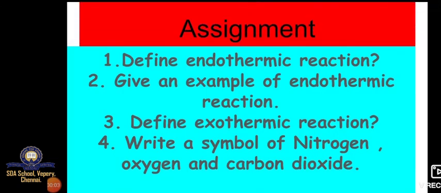Assignment for this class: define endothermic reaction. Give an example of an endothermic reaction. Define exothermic reaction. Write the symbols of nitrogen, oxygen and carbon dioxide. So here I have given the names, and you have to write the symbols. We already studied these symbols in the previous video. If you don't know, you can see them in your book also. You have the symbols of these atoms.